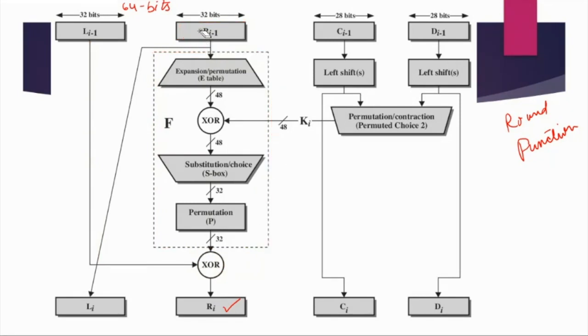So let's discuss it in a bit more detail. This part we already covered, right? How the key has been generated. So we get a 48-bit key. Now this 48-bit key is XORed with some 48 bits. Now what are these 48 bits? We have 64 bits initially. Then we picked the right side of the 64 bits, that is, the right 32 bits of the 64 bits.